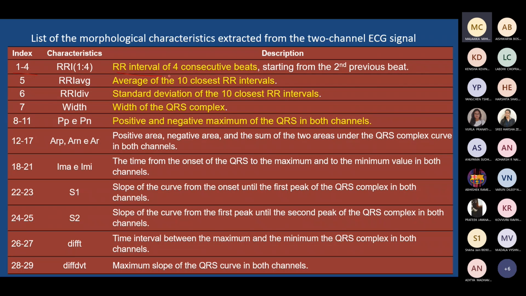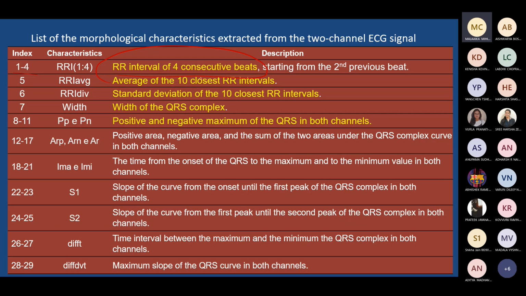The RR interval of 4 consecutive beats. That means in their research work, they have not taken even one cycle. Some people generally work with one cycle. Now what they have done for extracting features 1 to 4 is nothing but the RR interval of 4 consecutive beats.